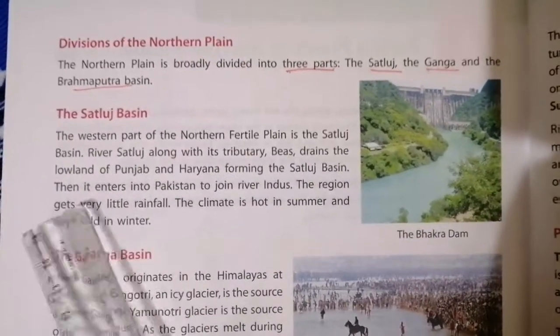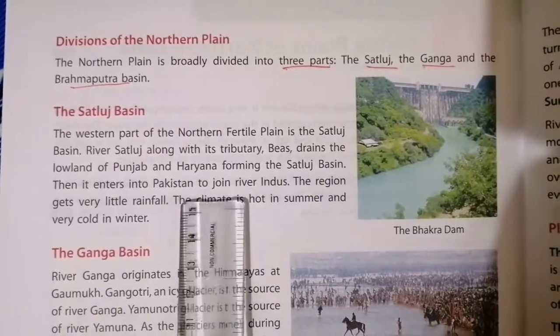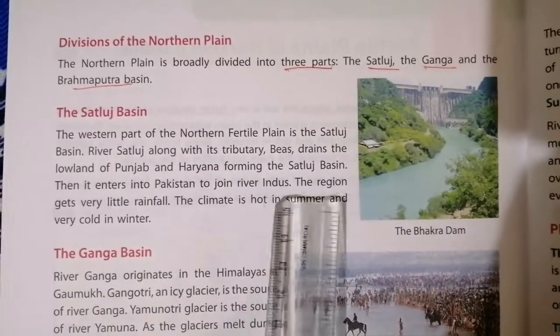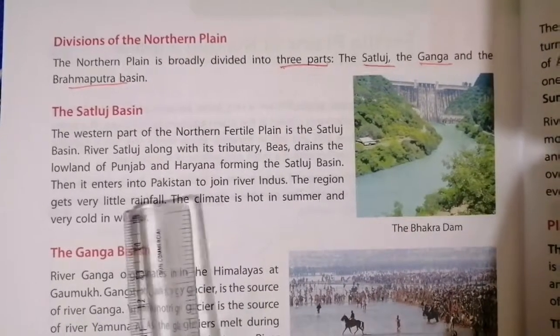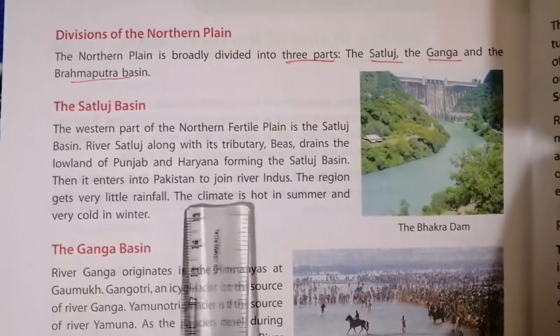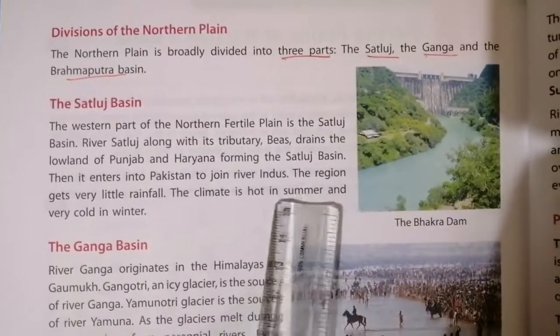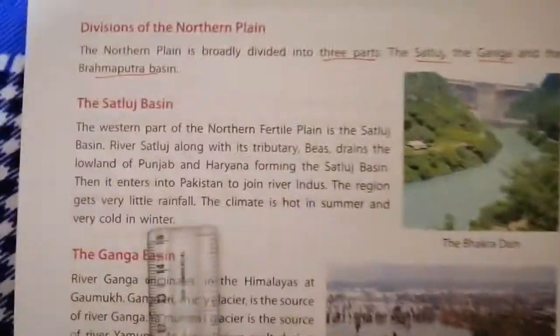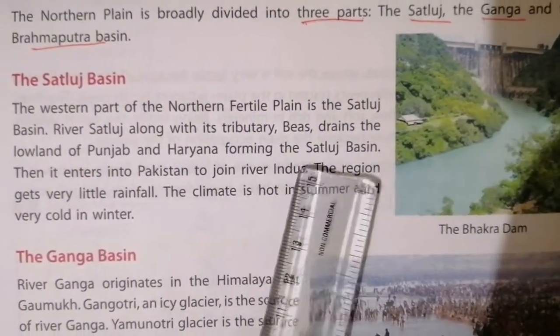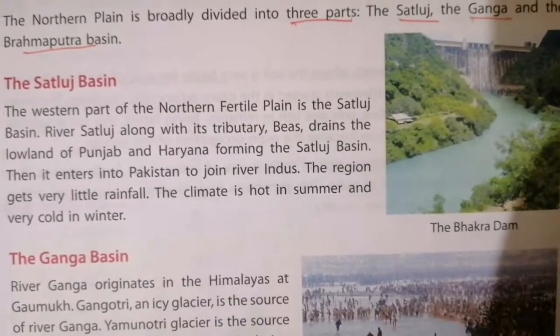Then it enters into Pakistan to join river Indus. The region gets very little rainfall. The climate is hot in summer and very cold in winter.